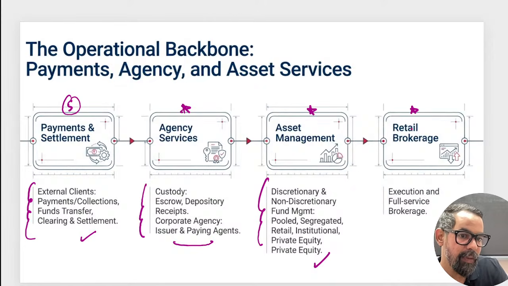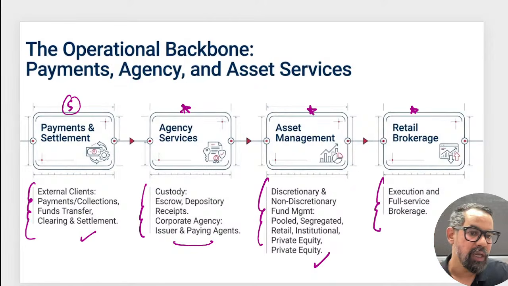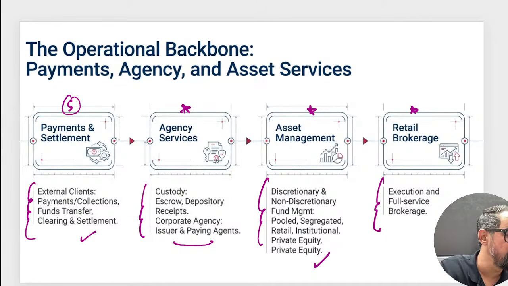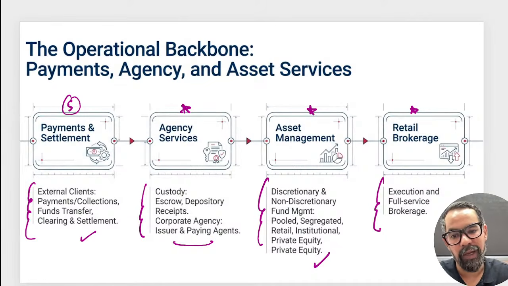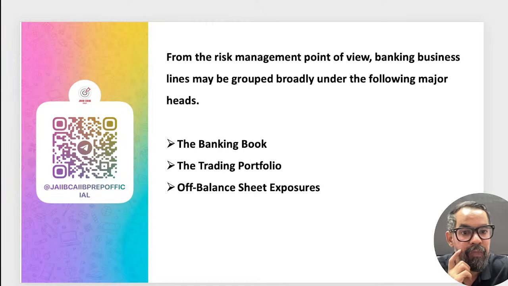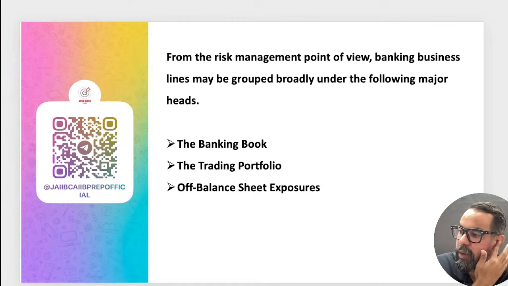Then retail brokerage: execution and full service brokerage and others. So all the activities of a bank are categorized among these 8 categories. This classification is done by BCBS.